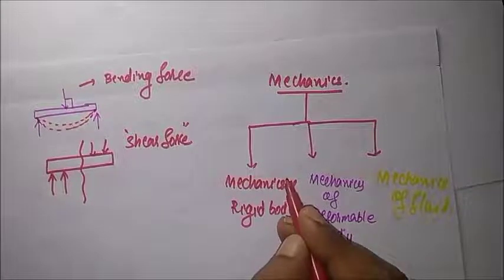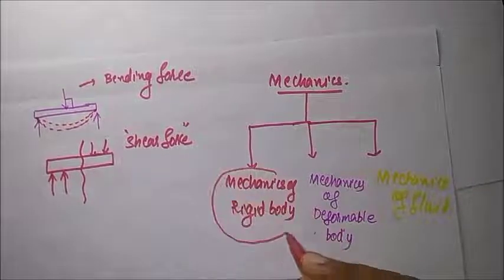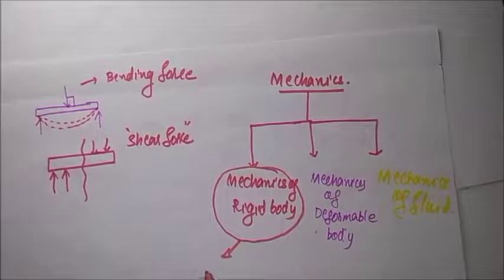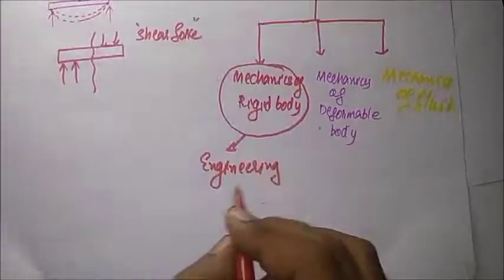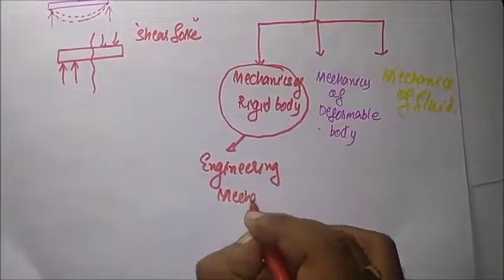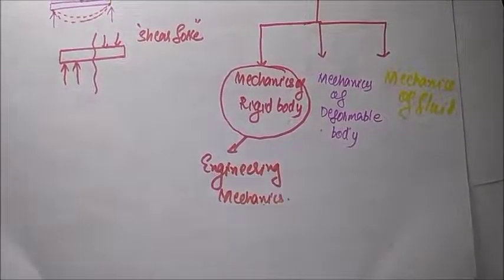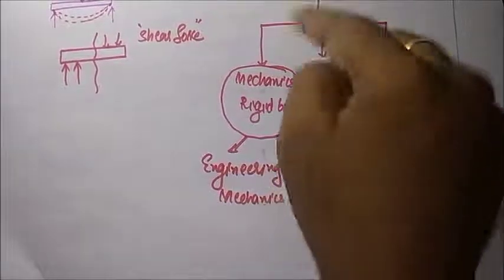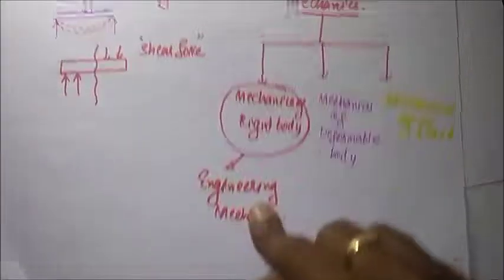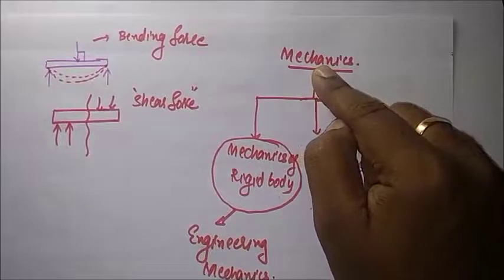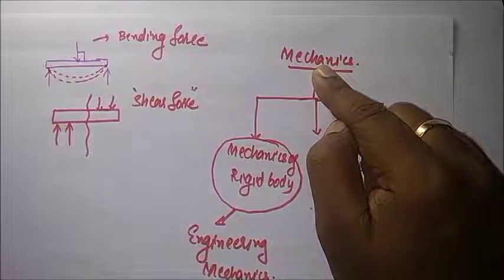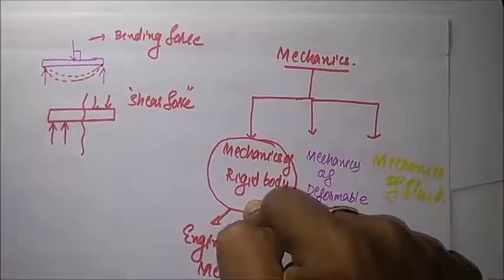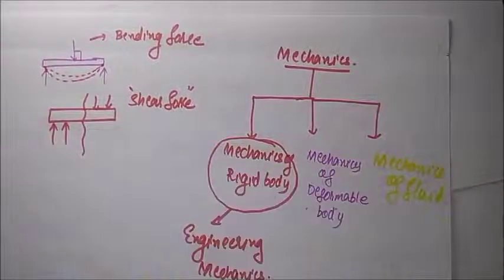Mechanics of rigid body is also known as engineering mechanics. What is engineering mechanics? Engineering mechanics is the branch of science which deals with the study of behavior of a rigid body under the action of load.